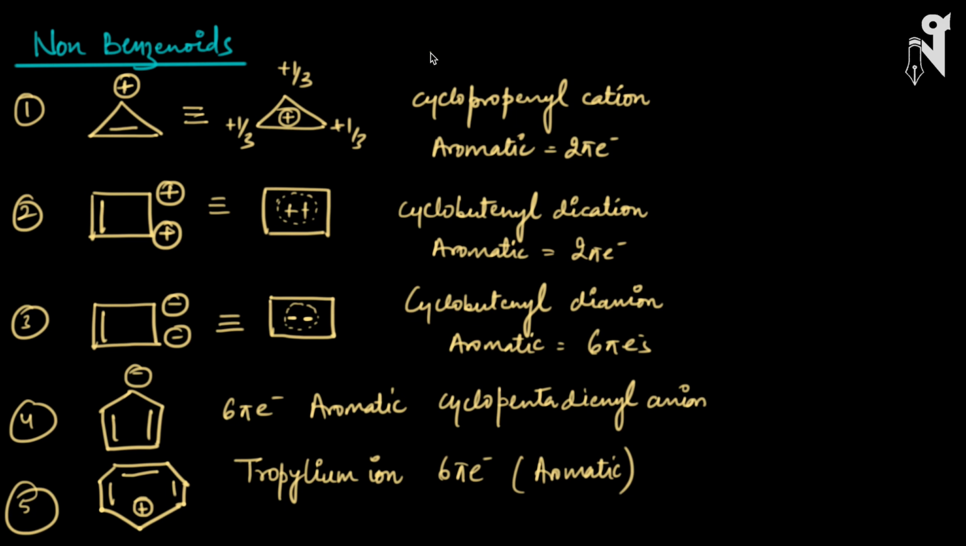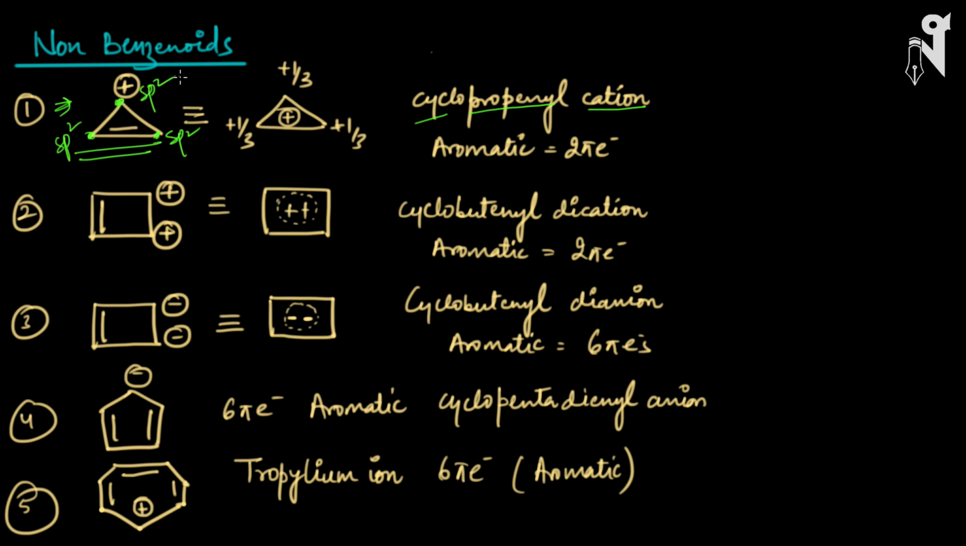Now let's quickly talk about some non-benzenoid compounds where there is aromaticity but no benzene. Here the first compound I have taken is the cyclopropenyl cation. The cyclo is for cyclic chain, propenyl because there is a double bond, and cation because there is a plus charge over here. Does this follow all the rules of aromaticity? Let's figure out. This is an sp2 carbon. This is an sp2 carbon. And in fact this carbocation is also sp2 hybridized.